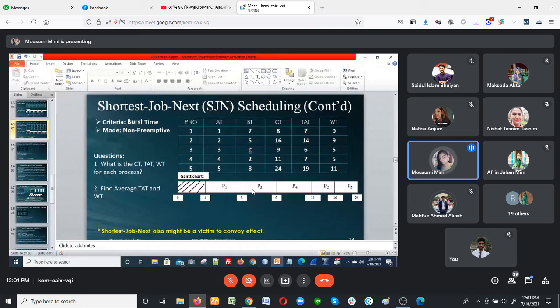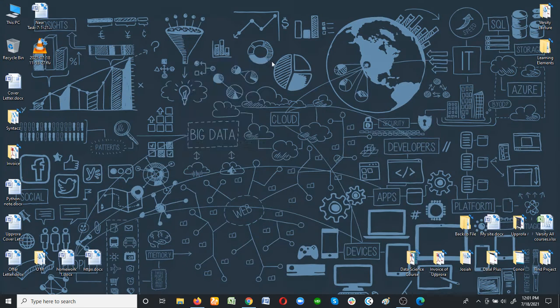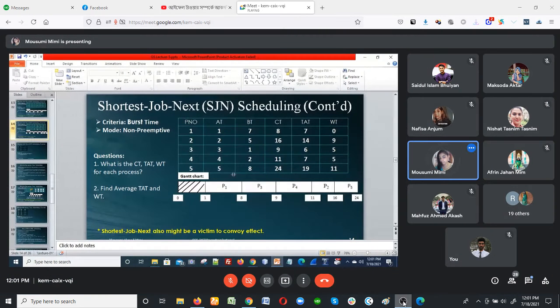Then I go for my process 4. 9 plus 2 equal to 11, so completing time is 11. Then I move on to my process 2. 5 plus 11 equal to 16, the completing time. And at last I will go for my process 5, which has burst time 8, so 16 plus 8 equal to 24.